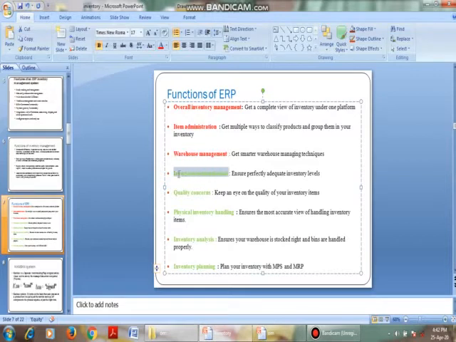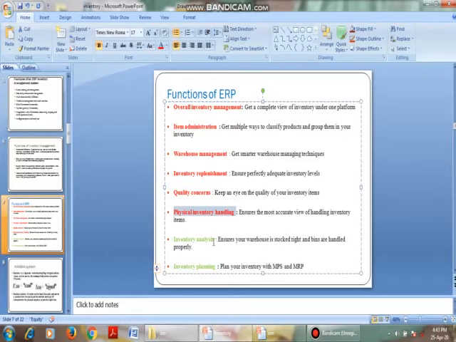And inventory replacement, that is, if there is any problem or inadequacy with the inventory, we can solve it with the help of the ERP model. Quality control, that is, we can apply quality standards by using this ERP. Okay. Physical inventory handling, that is, as we know, there are different types of products, and different types of products are handled with different procedures, right? This ERP model helps the physical handling of inventory.